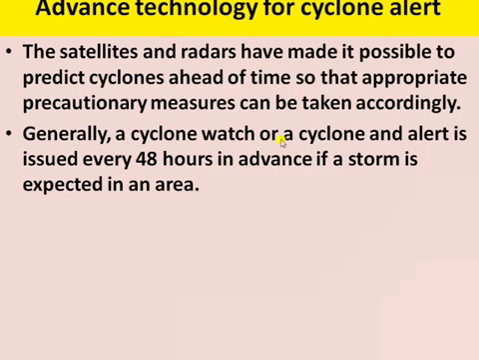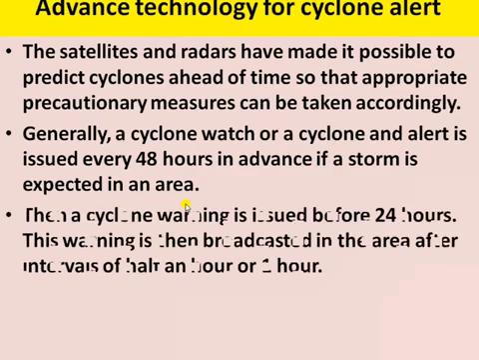Generally, a cyclone watch or a cyclone alert is issued 48 hours in advance if a storm is expected in that particular area. A cyclone warning is issued before 24 hours. This warning is then broadcast in the area after an interval of half an hour or later 1 hour.